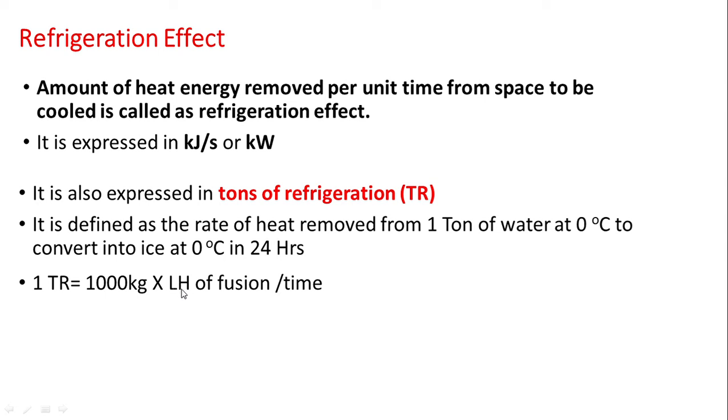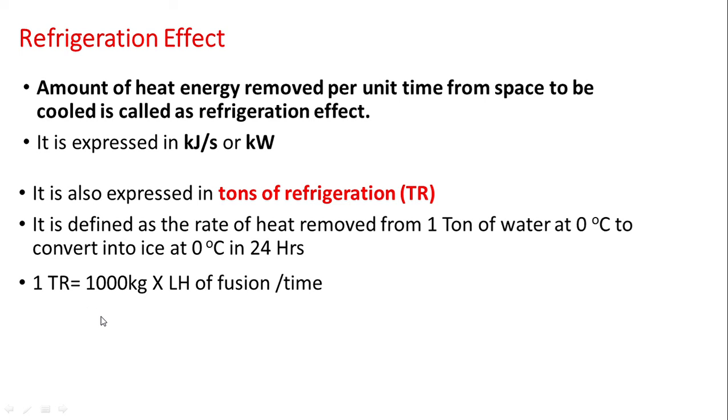And how much time do you have? That is divided by time. We have 24 hours, so you have to remove it within 24 hours only. So mass multiplied by latent heat of fusion divided by time will be 1 ton of refrigeration.